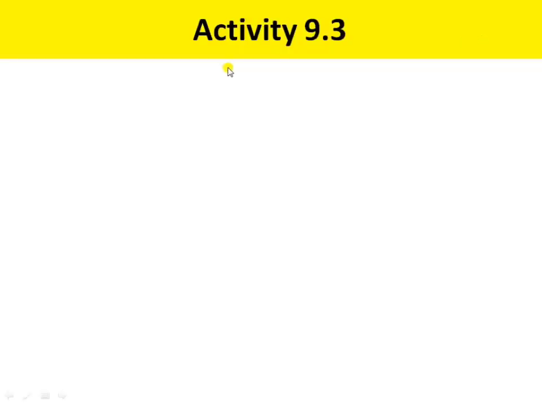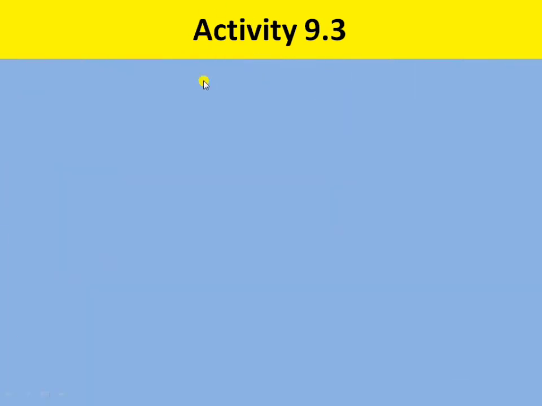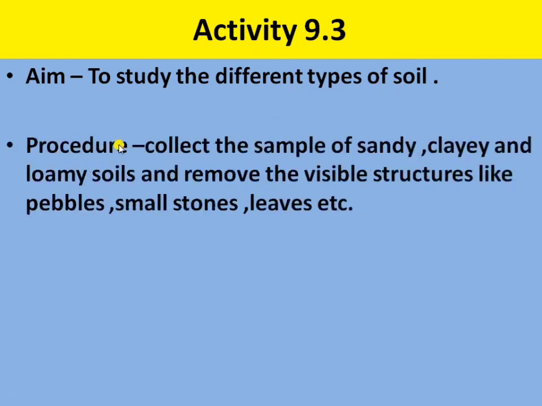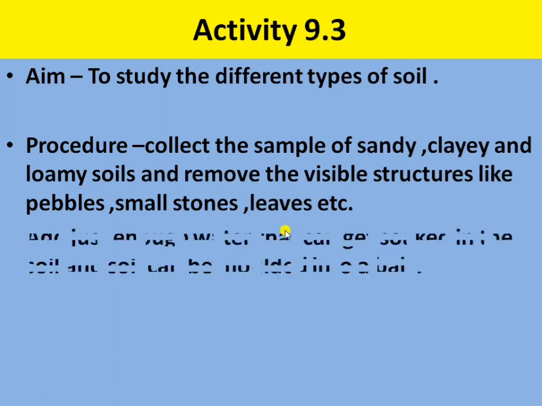Moving on to the next topic, that is activity 9.3. The aim of this activity is to study the different types of soil. The procedure is, first you have to collect a sample of sandy soil, clay soil and loamy soil. Then remove the visible structures like pebbles, small stones and leaves.